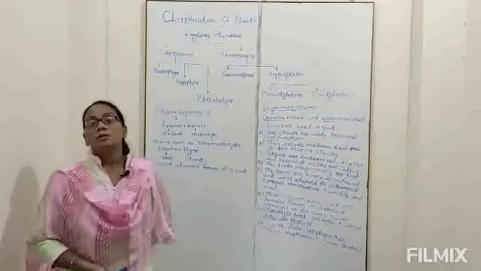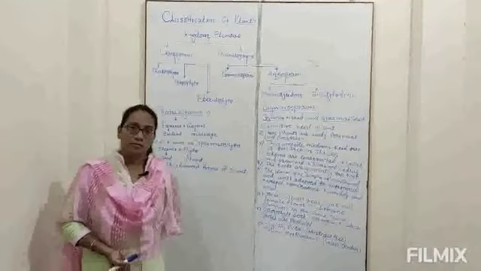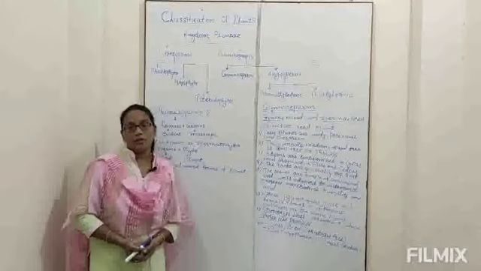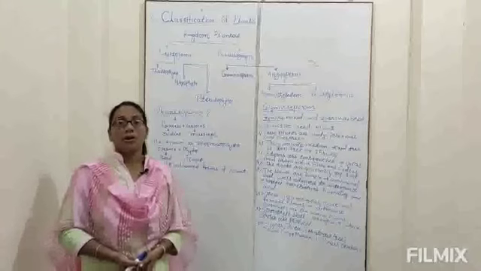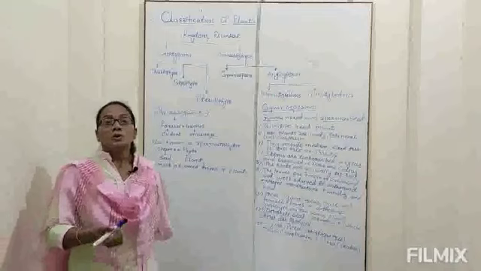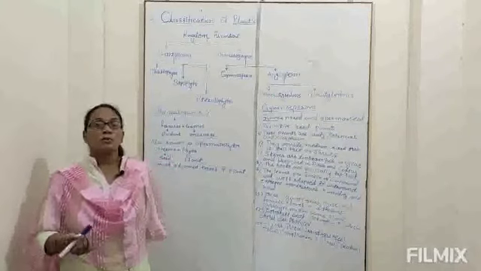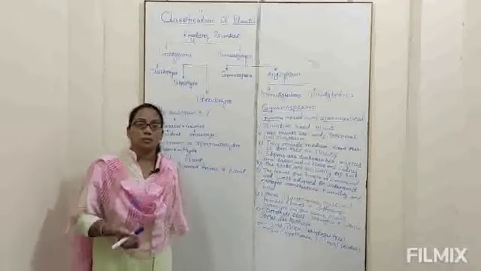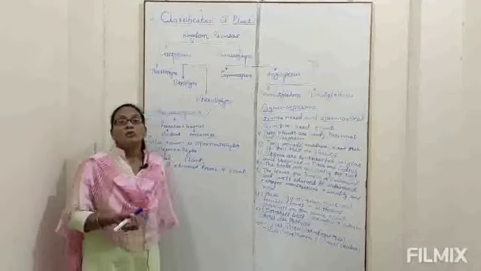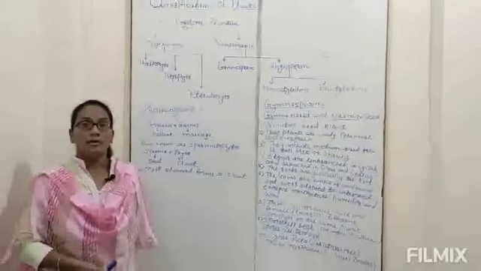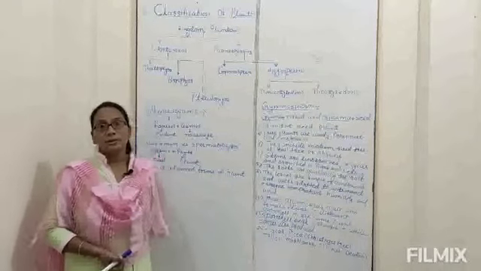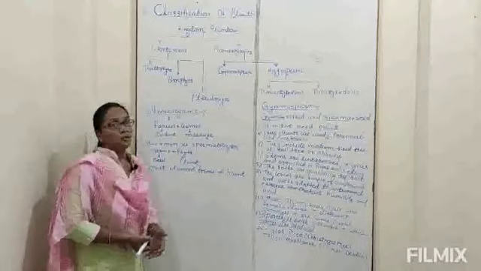The question may come to our mind: how are seeds formed? During reproduction, when the male gamete fuses with the female gamete, there is a formation of zygote, and that zygote develops into the embryo. So inside the seed there is a presence of embryo and food. During the germination of the seed, the food stored inside the seed is utilized by the embryo for further development. What is germination?